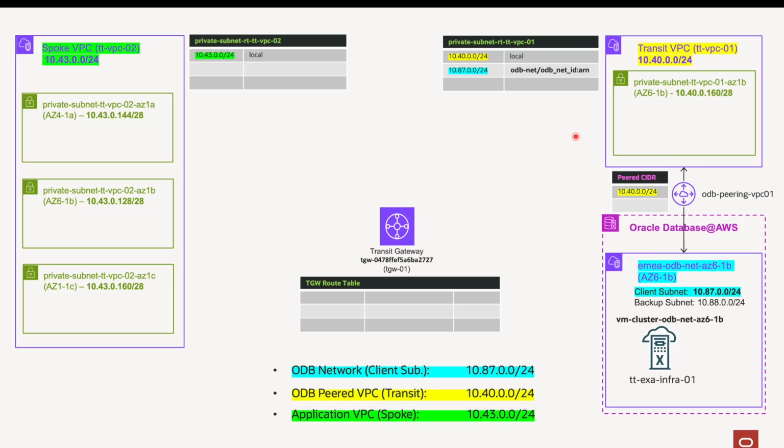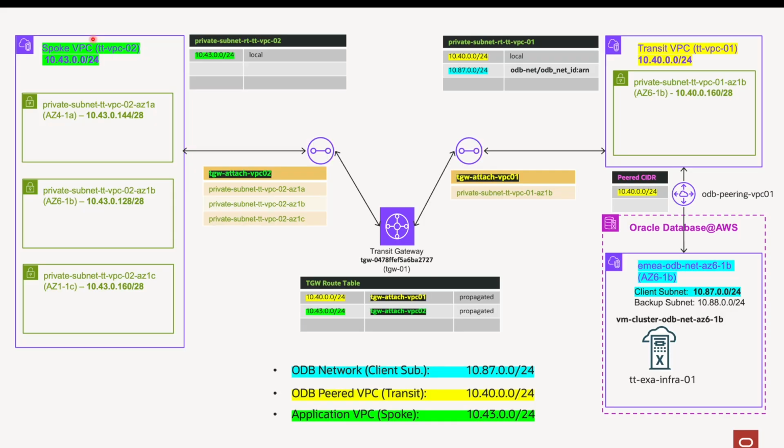After this first connectivity test, the next step is to attach the VPCs, the transit and the spoke VPCs, to the Transit Gateway. We need 2 Transit Gateway attachments, this one and this one. The first connects to the Transit VPC, and this one, super important, must include only the transit subnet in the same availability zone of the ODB network, this one.